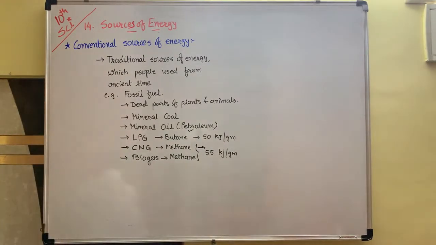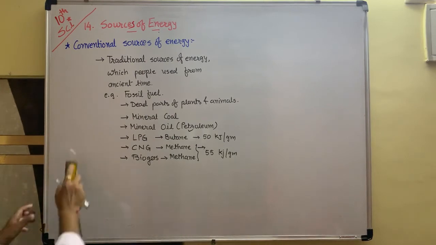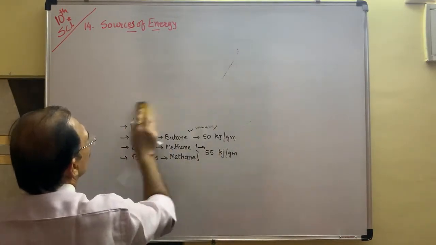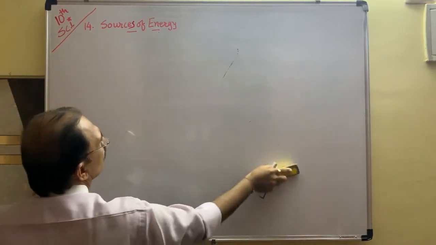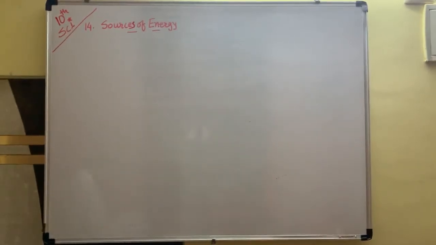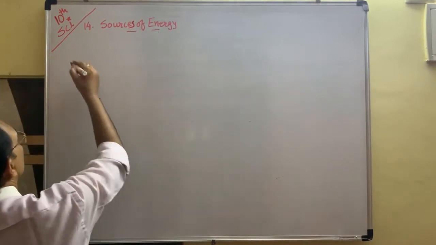Now, another source of energy is the thermal power plant. Thermal power plant, it's a conventional source of energy.